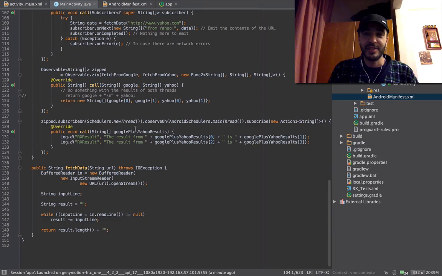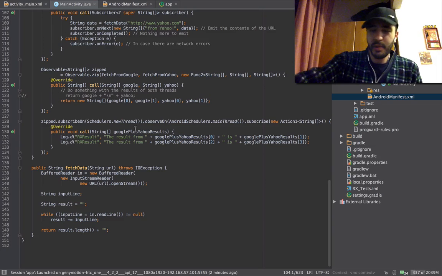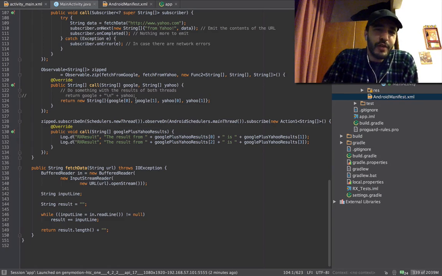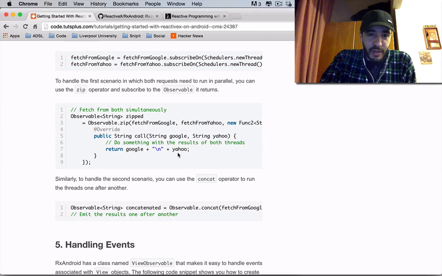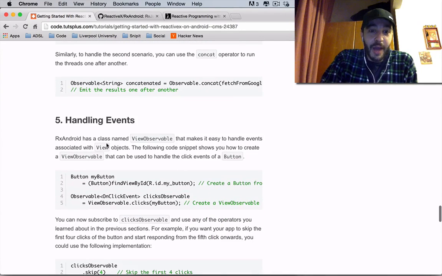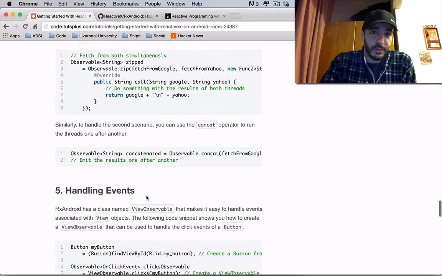I think Rx is the future of everything. I think everybody should be using Rx. I can't wait to find out more about this. If I find out more and find it's valuable to let you know about them, I will. I'm gonna keep learning about this. Maybe its applications or what I'm doing wrong here. Maybe it's not efficient enough. I don't know even if this example is right or not. But this guy didn't provide a full one. So I'm not gonna go through this because I haven't personally gone through it yet.